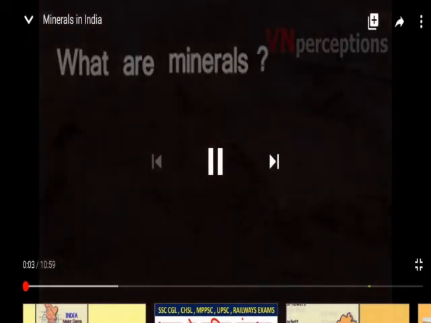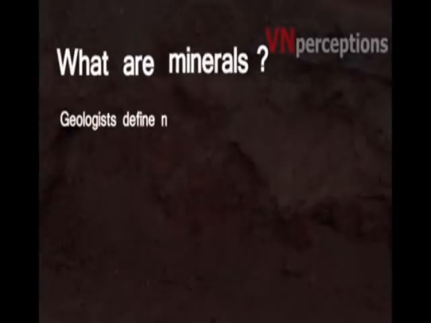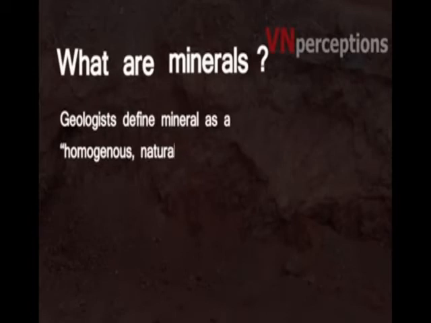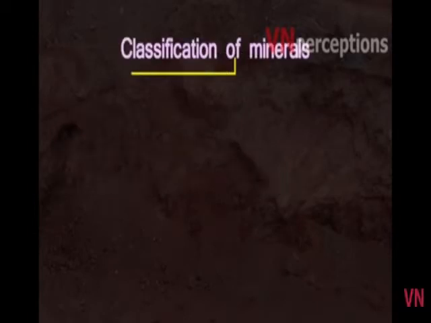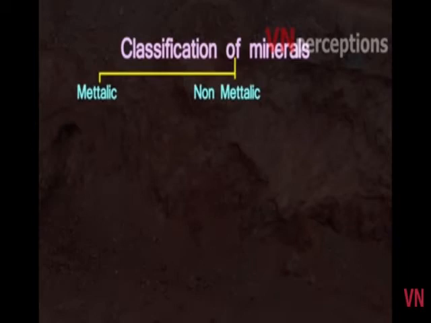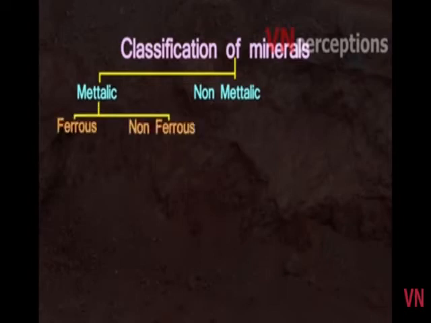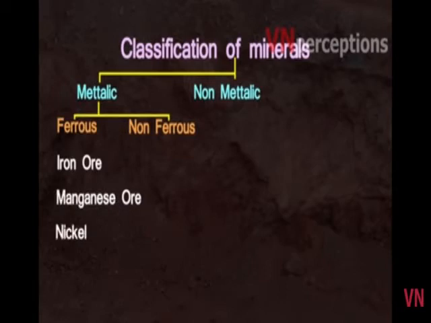What are minerals? Geologists define minerals as a homogeneous, naturally occurring substance with a definable internal structure. For general and commercial purposes, minerals can be classified as metallic and non-metallic minerals. Again, metallic minerals have two divisions, that is ferrous based and non-ferrous based. Among the ferrous based, the most important minerals used are iron ore, manganese ore and nickel. And the non-ferrous based are bauxite, copper, lead.